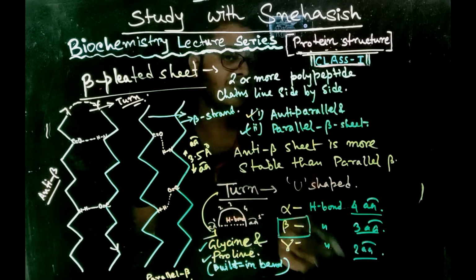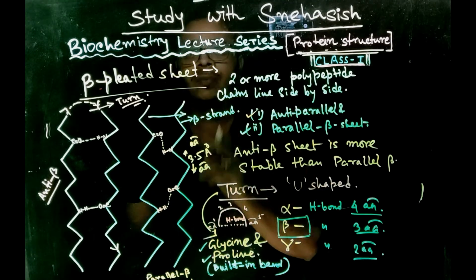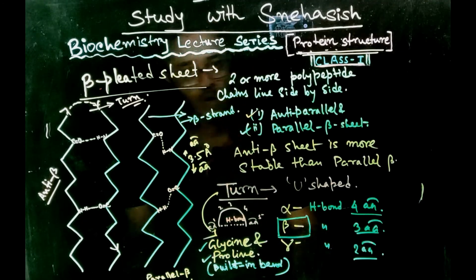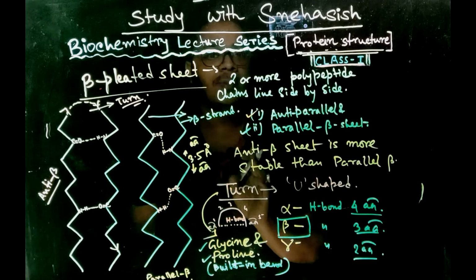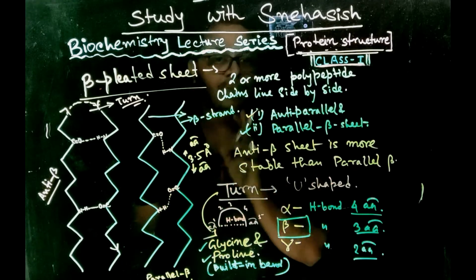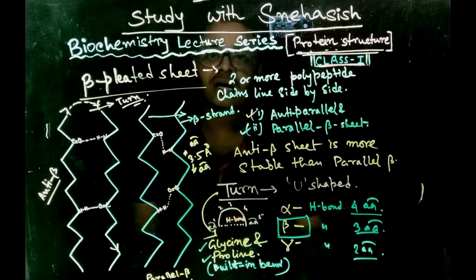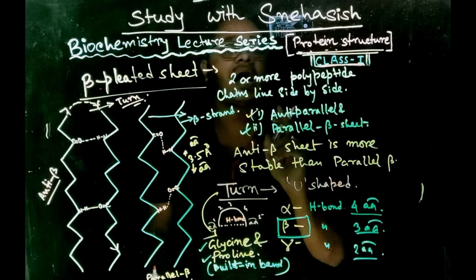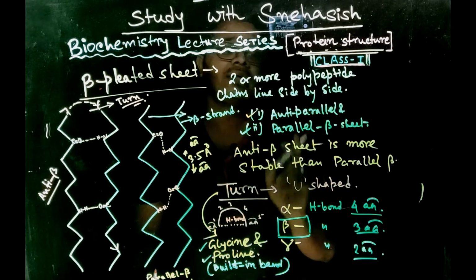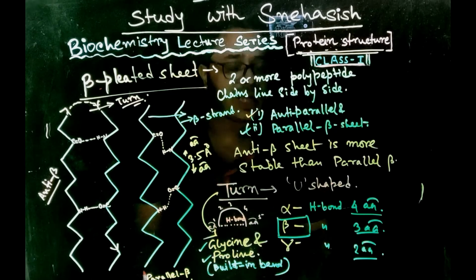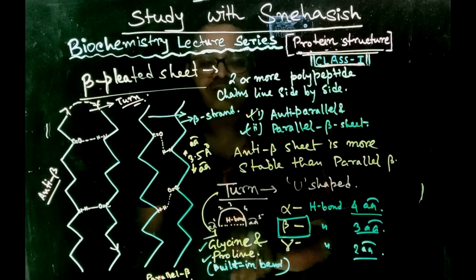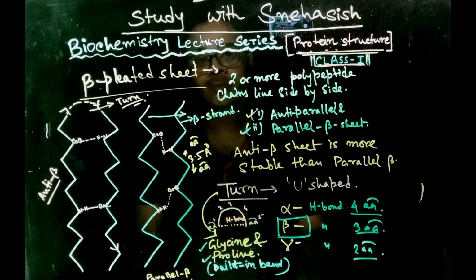So this beta turn is found in most of the polypeptide foldings, or polypeptide turns are mostly beta turns. Okay, so today I have discussed alpha turn, primary structure and secondary structure of protein. In secondary structure, I have discussed in detail the alpha helix, 2 types of alpha helix, the beta pleated sheet, which is also of 2 types, and the third type of secondary structure called turns. In my next video I will discuss the tertiary structure and the quaternary structure of protein.